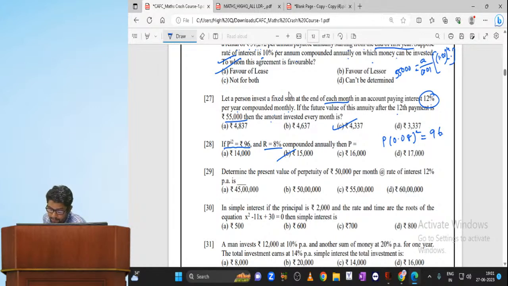Direct answer, my dear. Determine the present value of perpetuity. Of course, you are aware of perpetuity. Number of years is not defined, so it is an infinite number of years. Formula is A by i. So, 50,000 divided by, now, per month, therefore it is 0.01. Is it nothing but 50 lakhs?